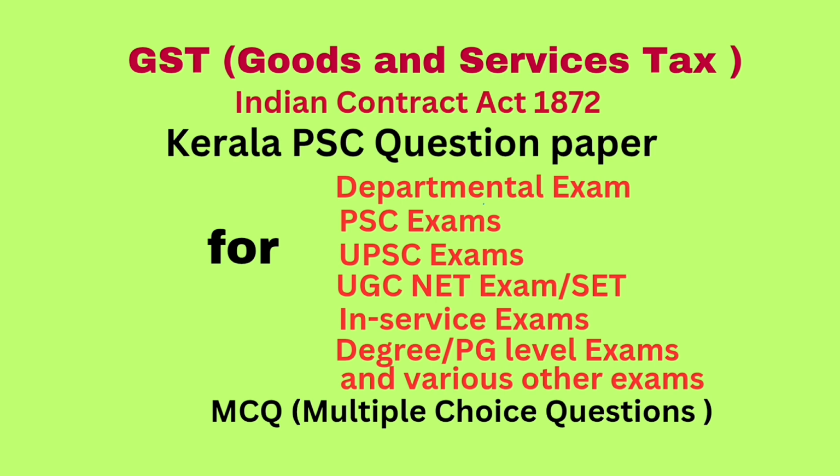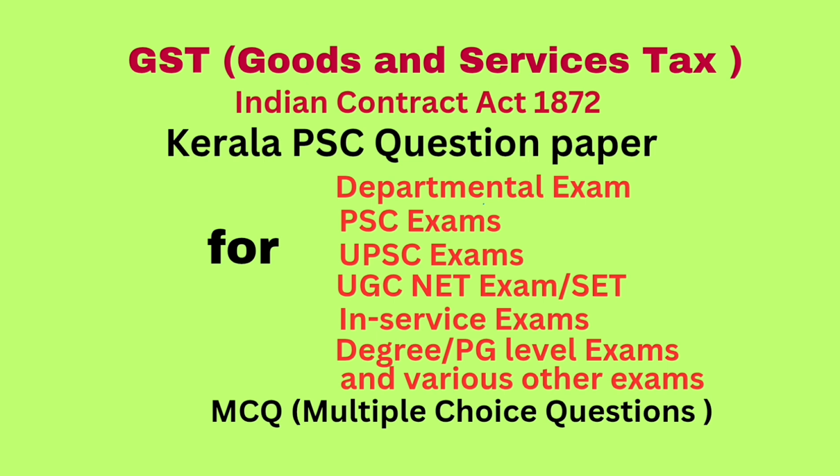Question number 30. The findings of the special audit is communicated to the registered person in form GST ADT 04. Question number 31. Input service distributor has to file return in form dash containing the details of tax invoices on which credit has been received. Answer GSTR 6.